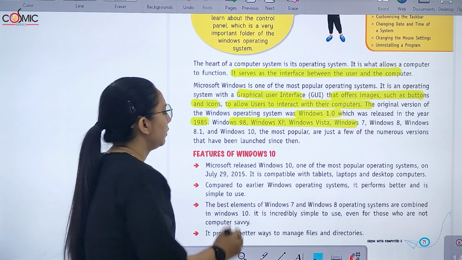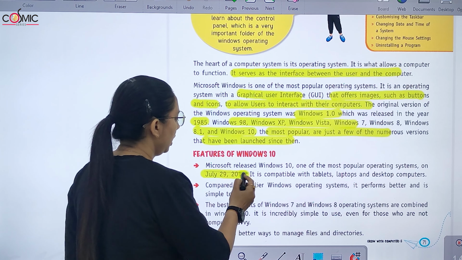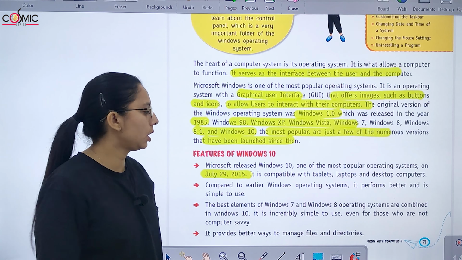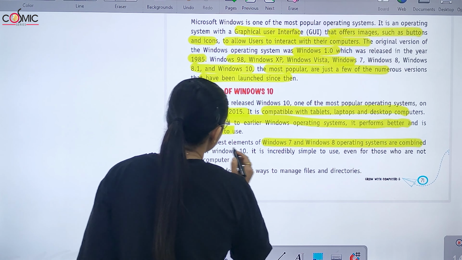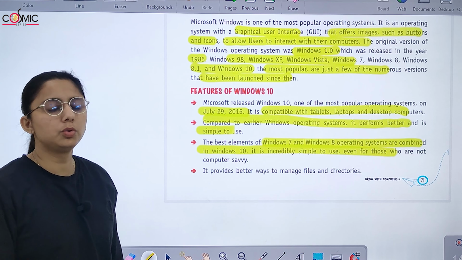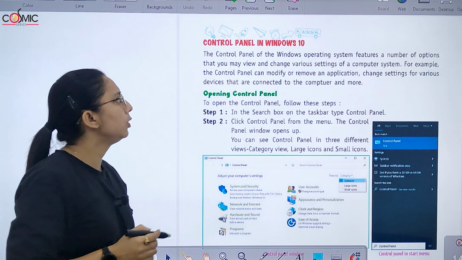Now, features of Windows 10. Microsoft released Windows 10, one of the most popular operating systems, on July 29, 2015. It is compatible with tablets, laptops, and desktop computers. Compared to earlier Windows operating systems, it performs better and is simple to use. The best elements of Windows 7 and Windows 8 are combined in Windows 10. It is incredibly simple to use even for those who are not computer savvy. It provides better ways जिससे आप फाइल को मैनेज कर सकते हो.